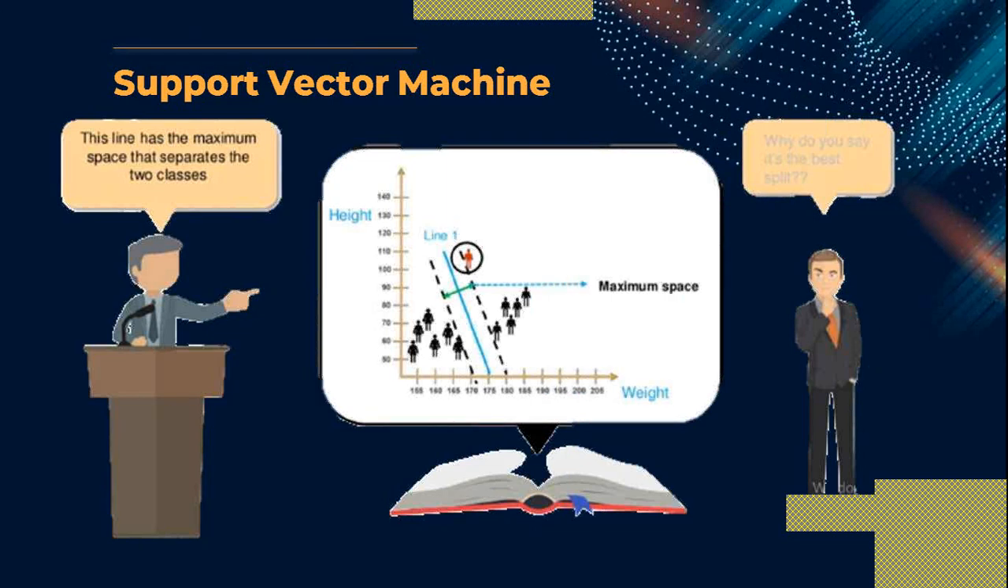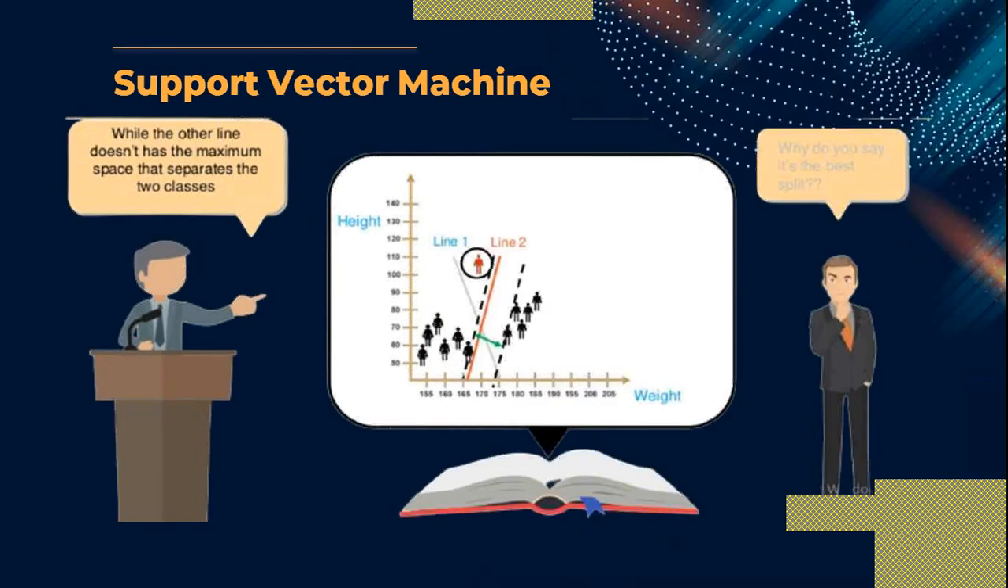This line has the maximum space that separates the two classes properly. If you see, line number 1 has the proper maximum space that separates the two classes. This is the first reason, while the other line doesn't have the maximum space that separates the two classes.